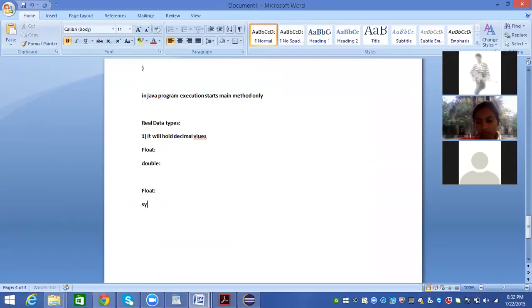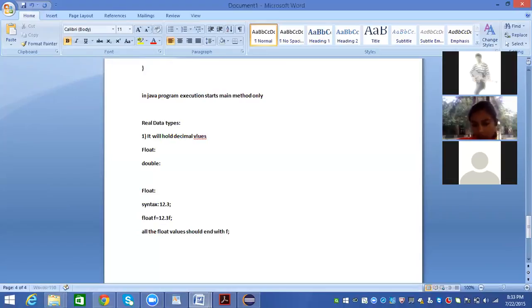Float syntax. If I want to declare 12.3, then how do I declare it? float f equal to 12.3f, because all the float values should end with f. Note, all the float values should end with f.